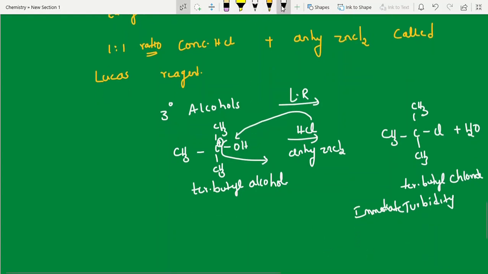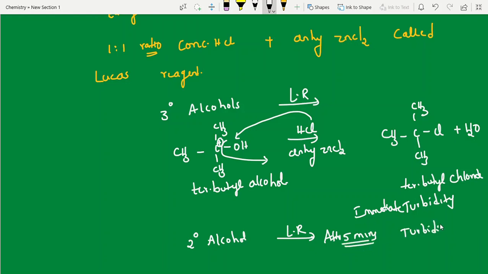Okay, what about a secondary alcohol? Secondary alcohol with Lucas reagent: what will you get? After 5 minutes, turbidity. Okay, you write the reaction, try to write this reaction. And then primary, which I showed above, with Lucas reagent: what happened? No turbidity at room temperature.